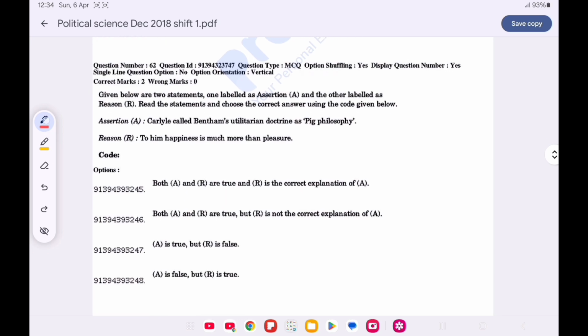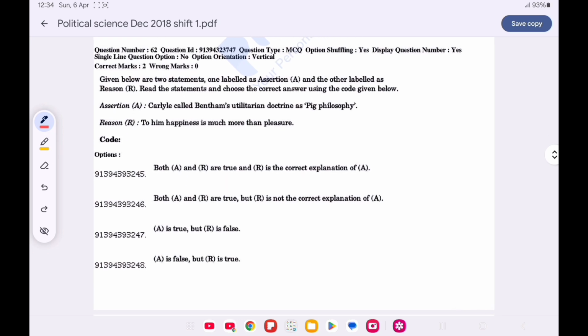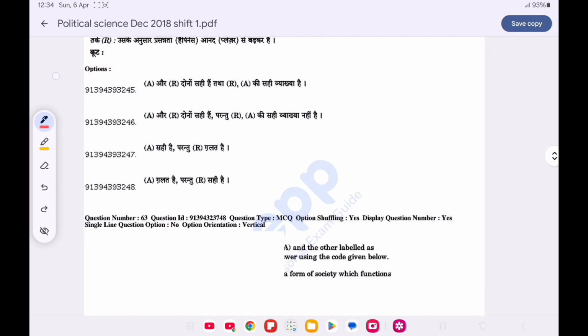Now question number 62 is assertion reason. Assertion. Keralik called Bentham's utilitarian doctrine as big philosophy. Reason. To him happiness is much more than pleasure. Option A is correct, both the statement are true, and R is the correct explanation of A.